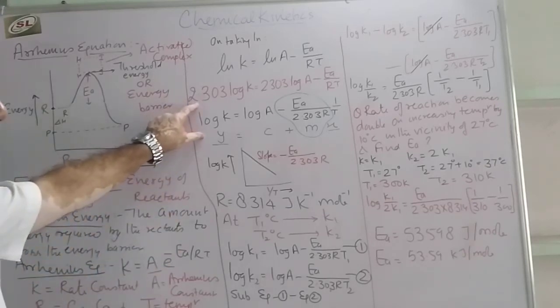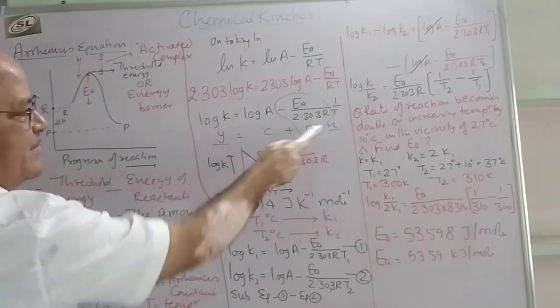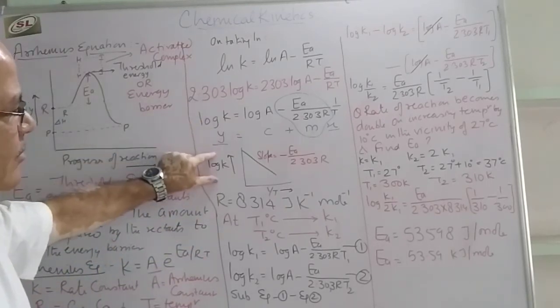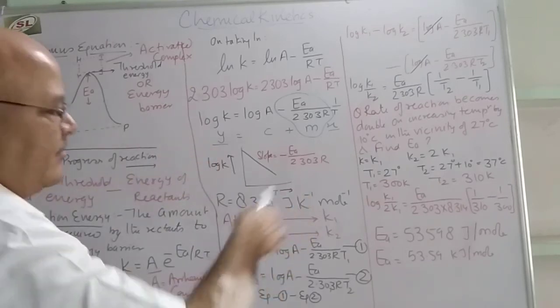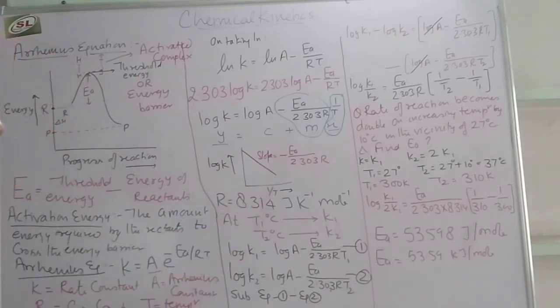We want to plot a graph between the rate constant and temperature. It will give us the idea how the temperature can affect the rate of reaction. We will apply the straight line equation of the coordinate geometry, y is equal to mx plus c. We have to plot the graph on x and y axis. So log k we will take on one axis and 1 by T on another axis, and we will get a straight line.